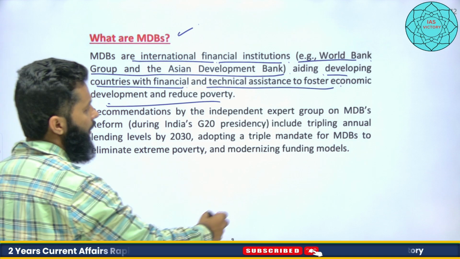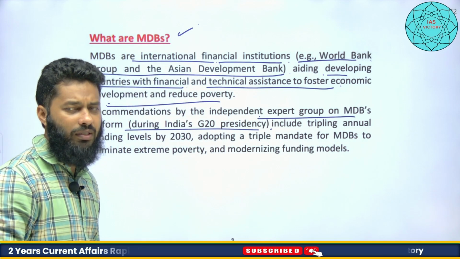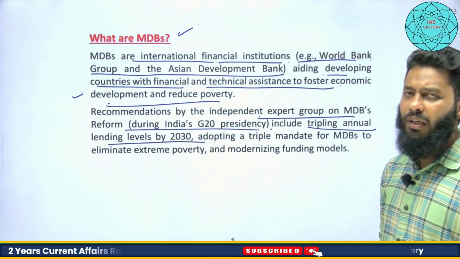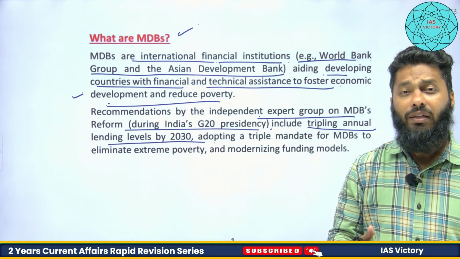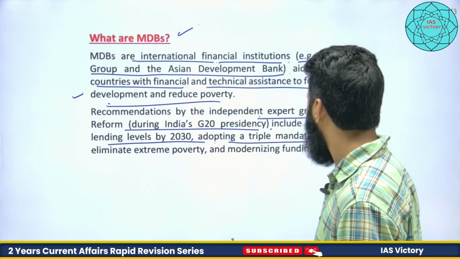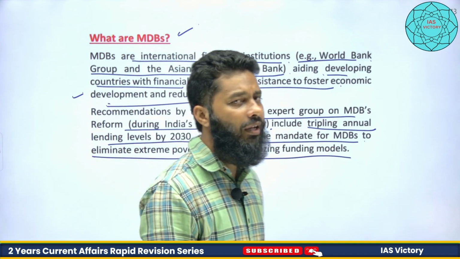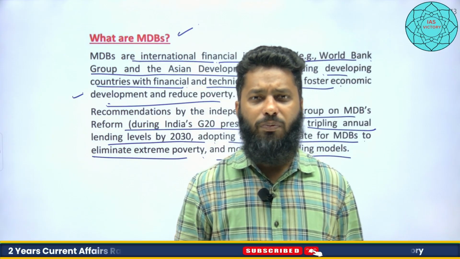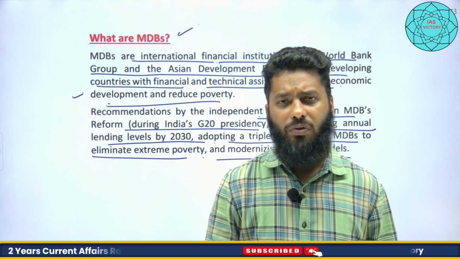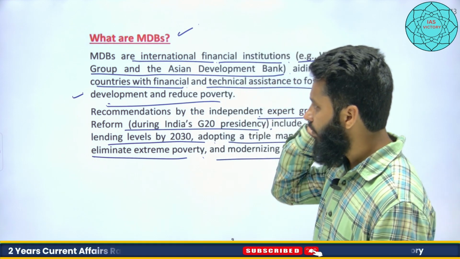Recommendations by the independent expert group on MDBs reform, that is during India's G20 presidency when it happened, include tripling annual lending levels by 2030. So whatever these multilateral banks are lending, that has to be tripled, right? That has to be multiplied by 3. Adopting a triple mandate for MDBs to eliminate extreme poverty and modernizing their funding models. For example, least developed countries, poor, underdeveloped countries, or for that matter developing countries, also need more loans at less interest rate so that they can expedite their development process, right?